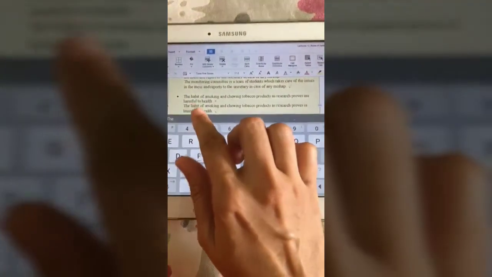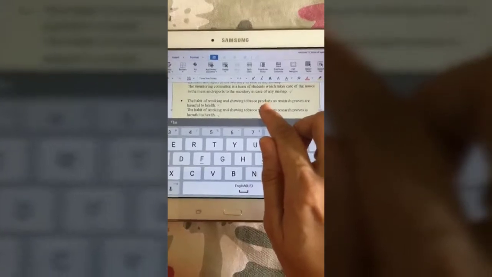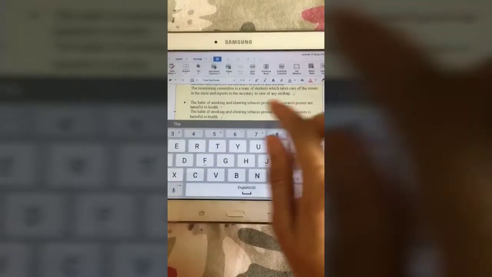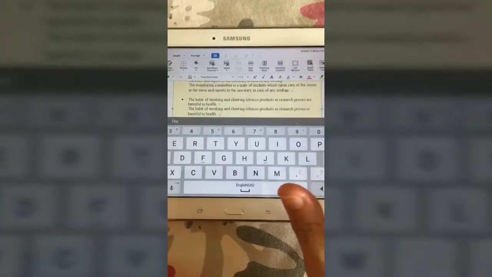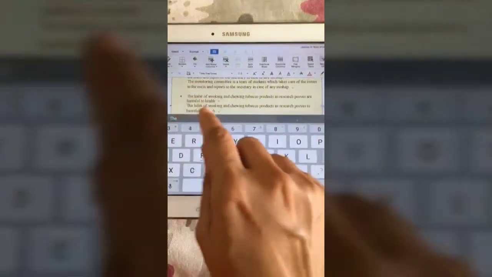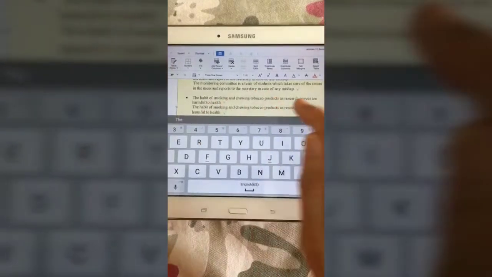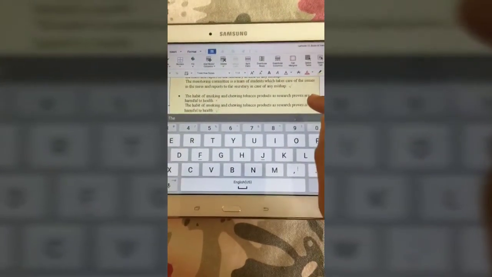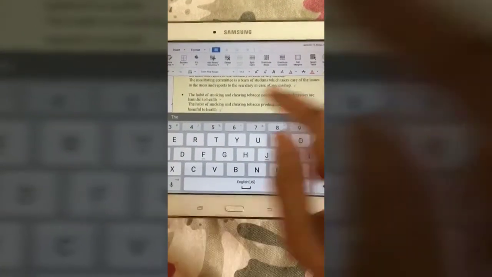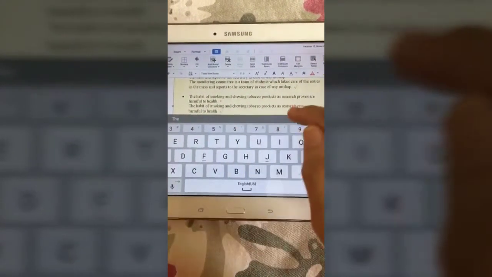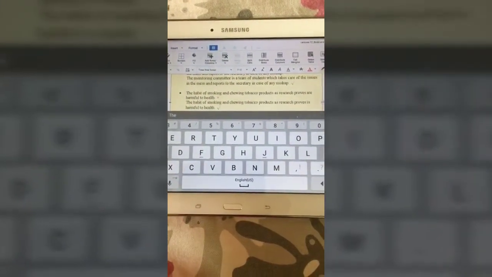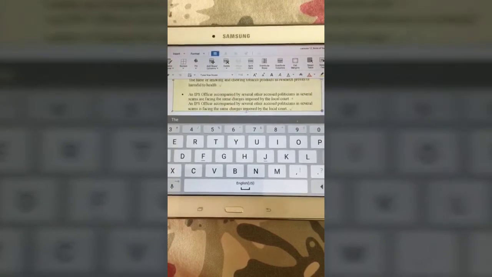Okay. Next, the habit of smoking and chewing tobacco products, as research proves, are harmful to health. So what is the sentence saying? What is harmful to health? It's the habit of smoking and chewing tobacco products. Habit is singular, and therefore the verb are should be singular. It's not are, it should be is. So it should be: the habit of smoking and chewing tobacco products, as research proves, is harmful to health.